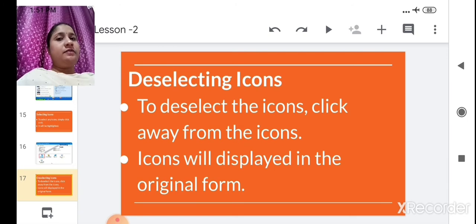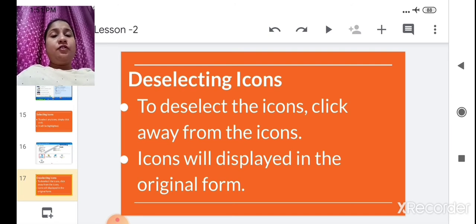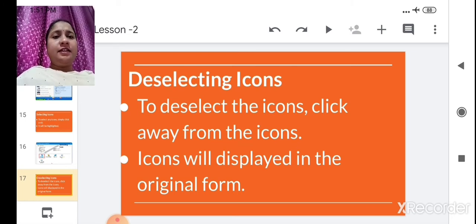Next, deselecting icons. We saw previously that when we select an icon, the color changes and it is highlighted in blue color. Now we are going to see deselecting icons. To deselect an icon, click away from the icon and it will display in its original form. Just move the pointer away from that icon and click, and the highlighted icon will appear in its original form.